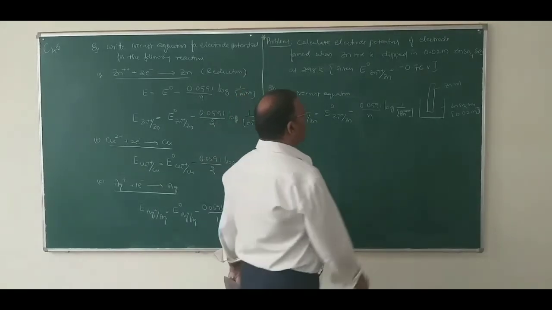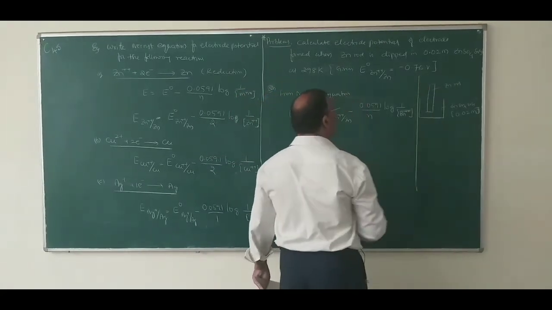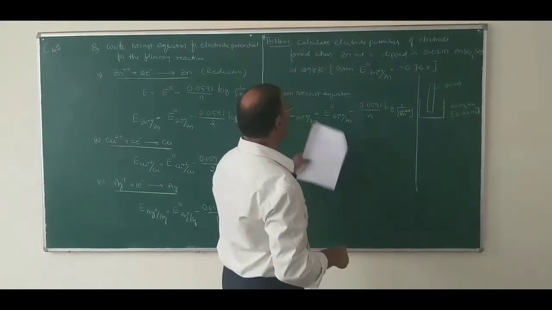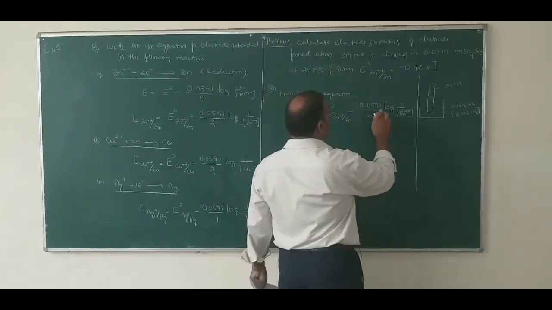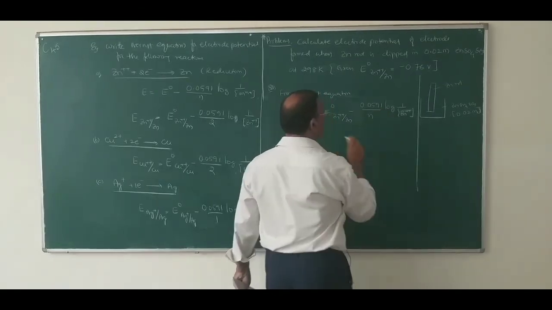So this is the Nernst equation at 298 Kelvin. So here temperature is also included in this equation. Here what is E naught?